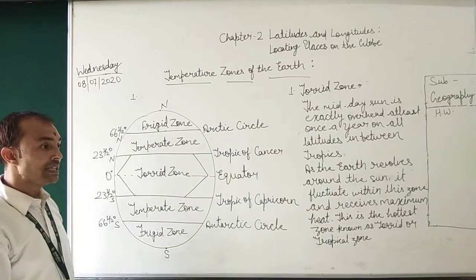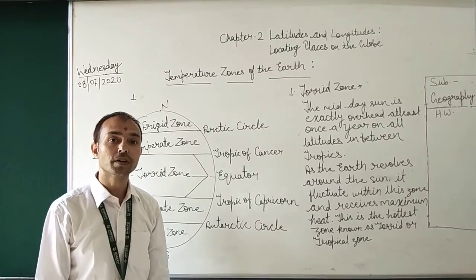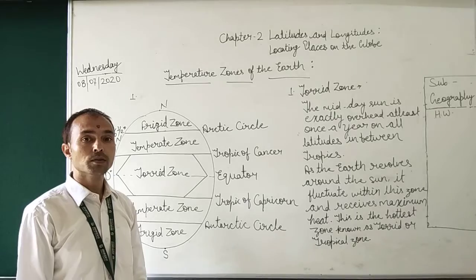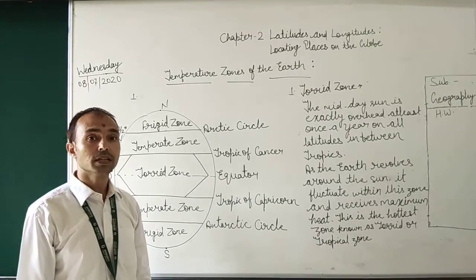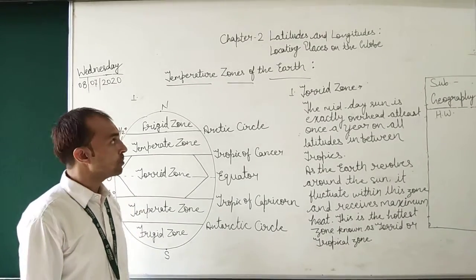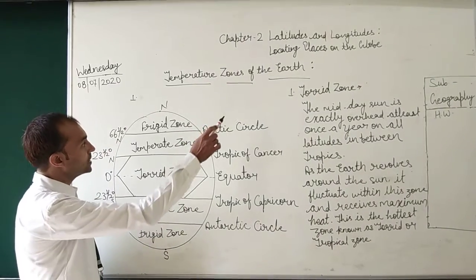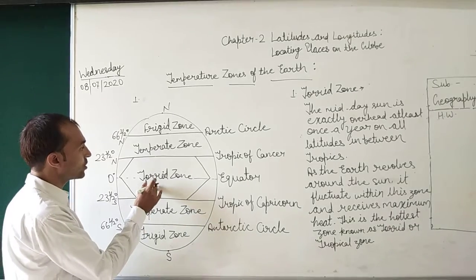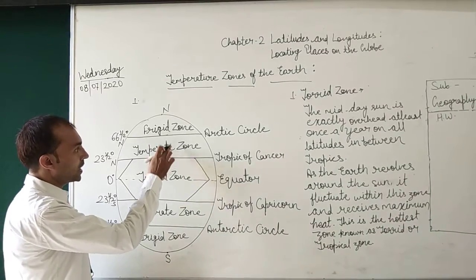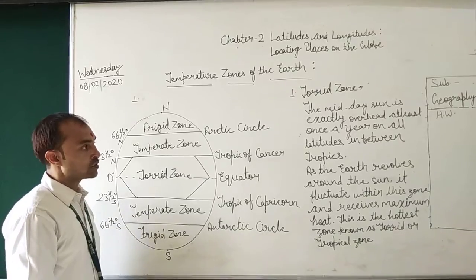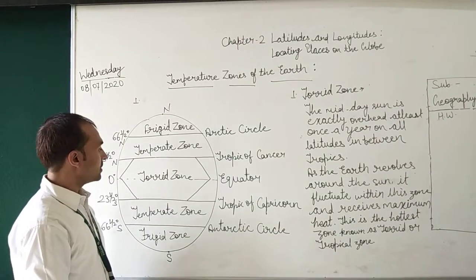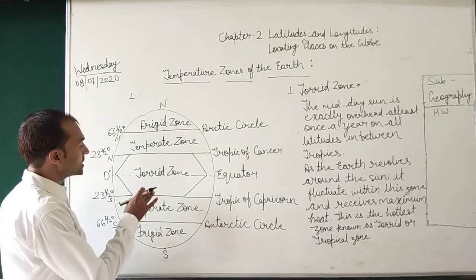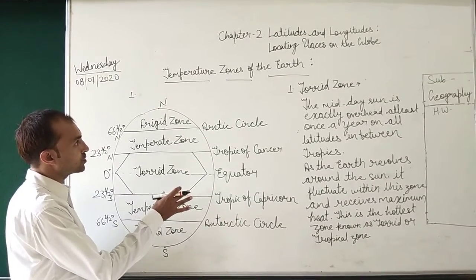So students, though these are lines of latitude, why are they classified? In today's topic we are going to learn about the basis of their classification. Majorly, the temperature zones of the earth are divided into the torrid zone, temperate zone and frigid zone. Now let's understand these temperature zones in detail.